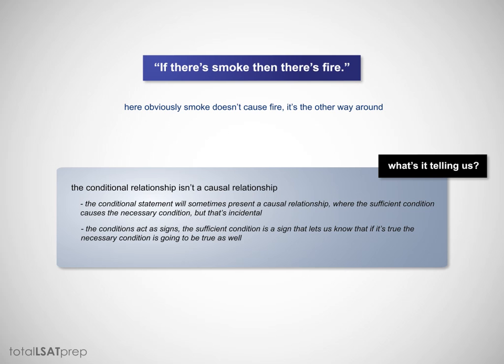But we have, if there's smoke, we have smoke in the sufficient condition, we have fire in the necessary condition. The way to understand this instead is that smoke is an indication that there's fire somewhere. If we were to see smoke, we know that there's fire somewhere.